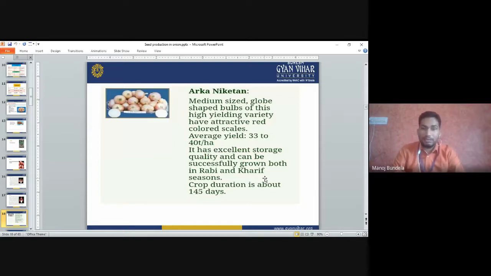It has excellent storage quality and can be successfully grown in both Rabi and Kharif seasons. So Arka Niketan we can store. Keeping quality is good, and we can grow it in the Rabi season and Kharif season both. The crop duration is 145 days. So these are the Arka Niketan fruits. You can see the bulb.